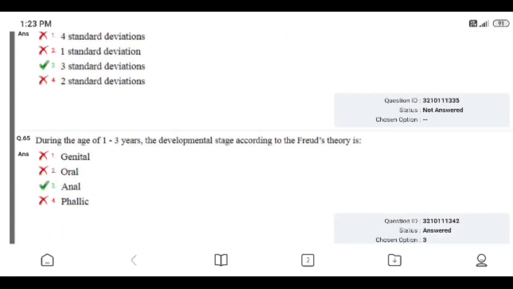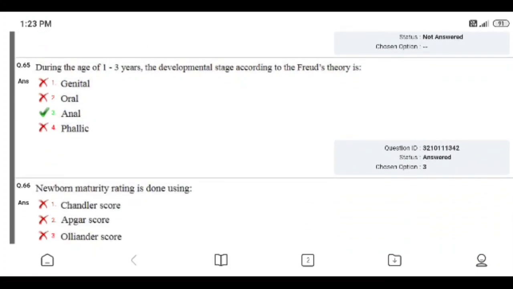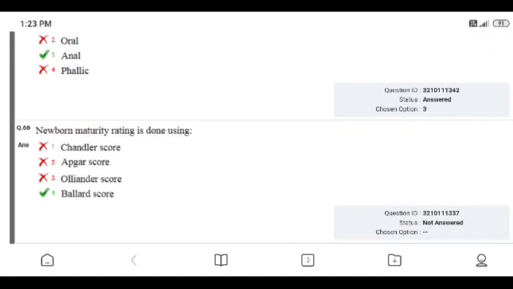During the age of 1 to 3 years, the developmental stage according to Freud's theory is: genital, oral, anal, phallic. Right answer is 3, anal. I gave right answer.